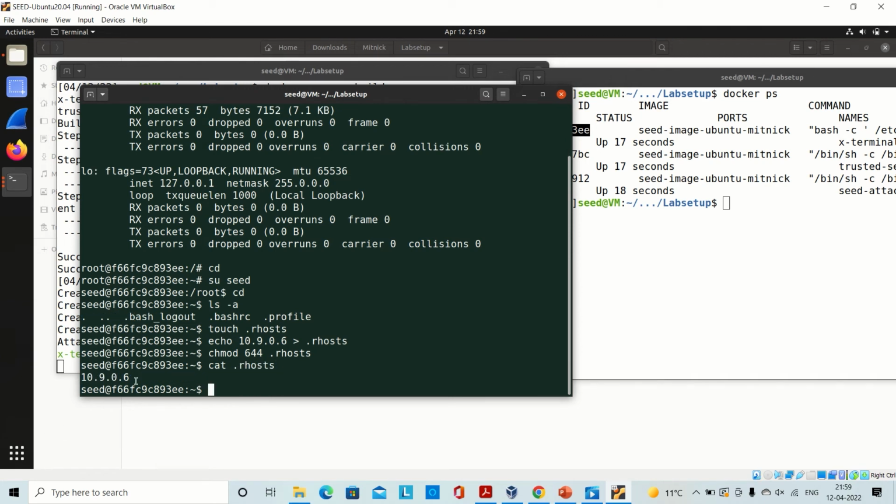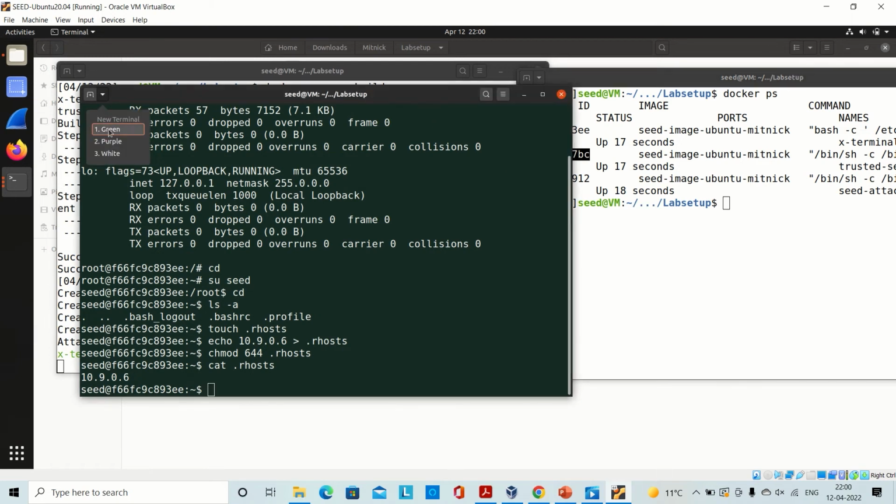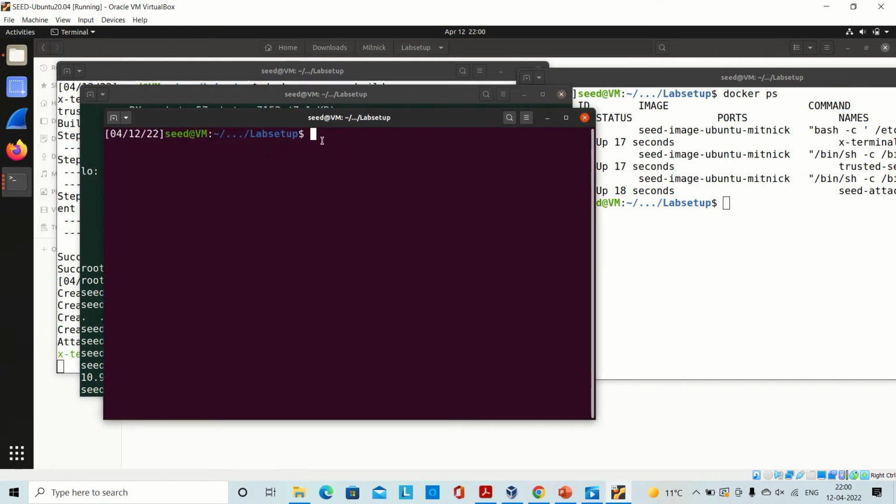This is the basic configuration that we are using. As the X terminal has the ARP cache of the trusted server, the trusted server can access the X terminal anyway. This is the configuration of the original attack. Whenever Shimomura needed to launch commands on the X terminal, he used to log into the trusted server to avoid using passwords. So in this Mitnick attack, we are imitating and impersonating that. Now I will open the trusted server here, and I will execute it using the ID.